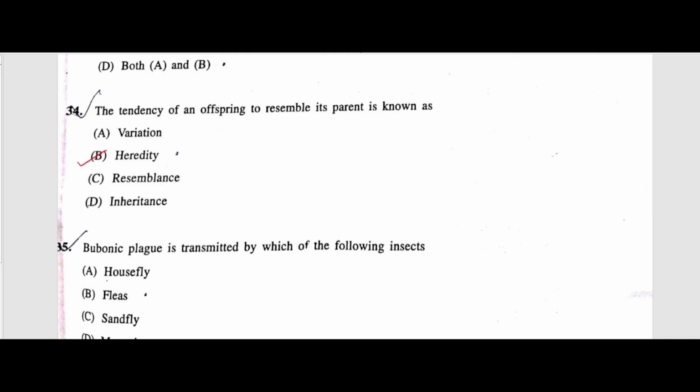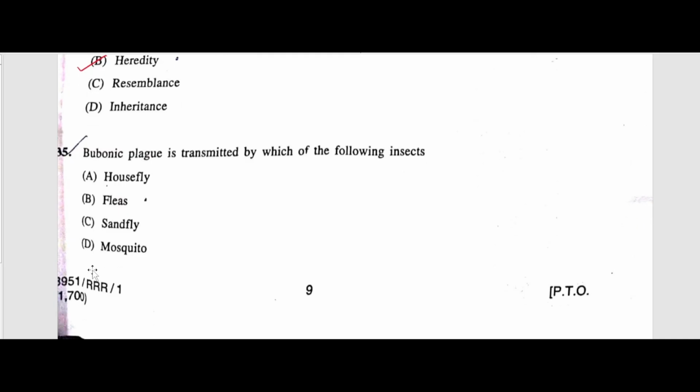Again, very simple question. Next, bubonic plague is transmitted by which of the following insects? The answer is fleas. They are the host for Yersinia pestis. When the fleas bite humans, they inoculate Yersinia pestis, this bacterium, into the human, and the human suffers from bubonic plague.